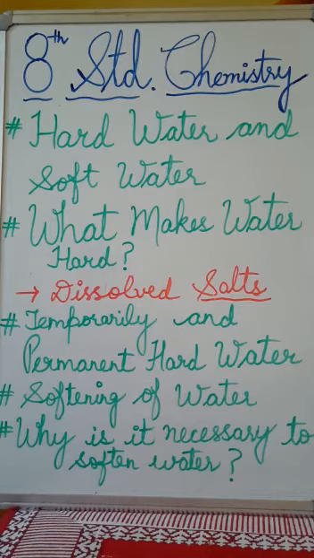So you can see the chemical reactions written here, like calcium sulfate plus sodium carbonate. So you can see here that calcium carbonate is precipitated, and then there is a formation of sodium sulfate in solution, and second is of calcium chloride plus sodium carbonate. So here also you can see calcium carbonate as a precipitate.